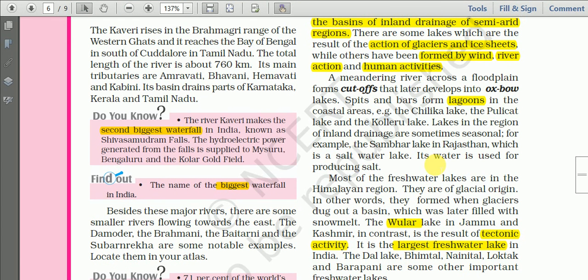And about the seasonal lakes, we have examples like the Sambhar Lake in Rajasthan. So this is a seasonal lake, and it contains lots of salt. Sometimes the salt content is so high that we can produce salt after evaporating the lake water.